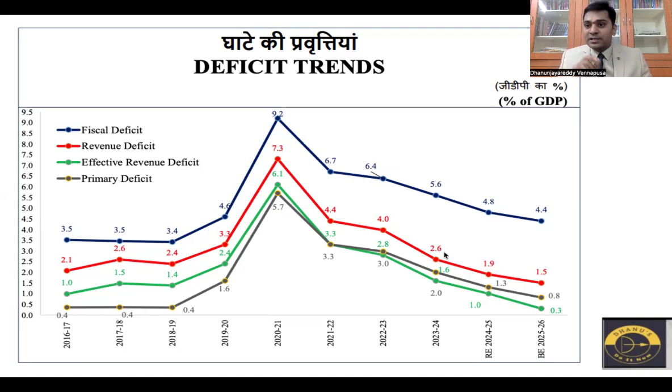Since how long has it been consistent? Financial year 2021, financial year 22, financial year 23, financial year 24, financial year 25 and financial year 26. From the last 6 years, fiscal deficit as a percentage of GDP has been consistently decreasing. This is one way of asking the question. The second way is they will ask you to keep these 4 deficits in order. Already we have discussed the order. So this is one way to look at this chart.